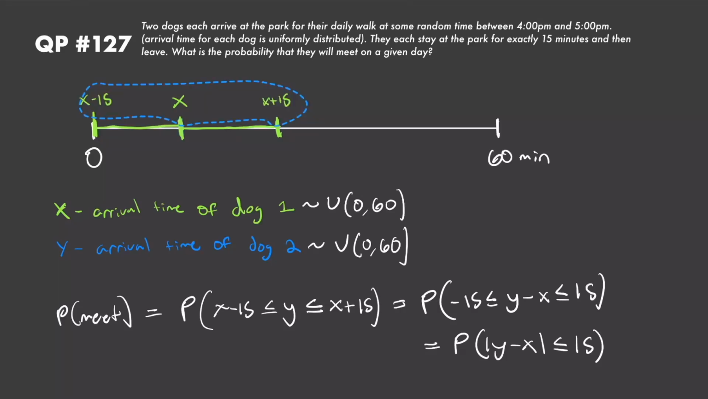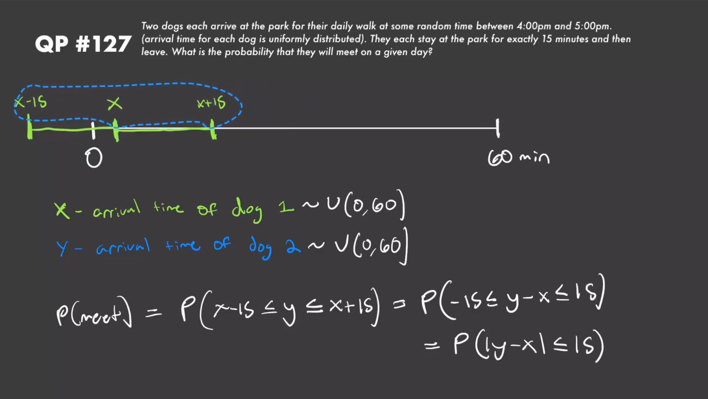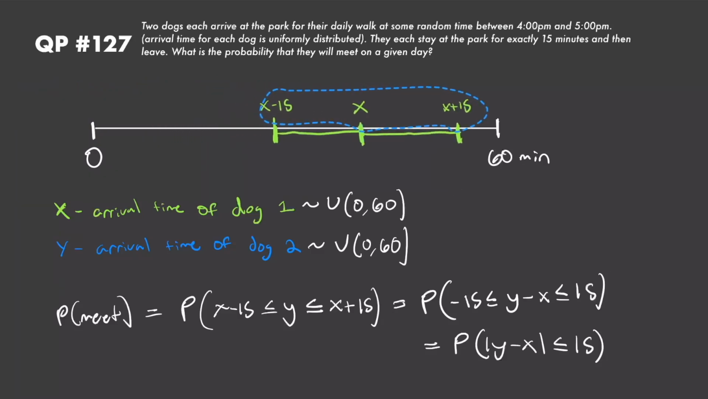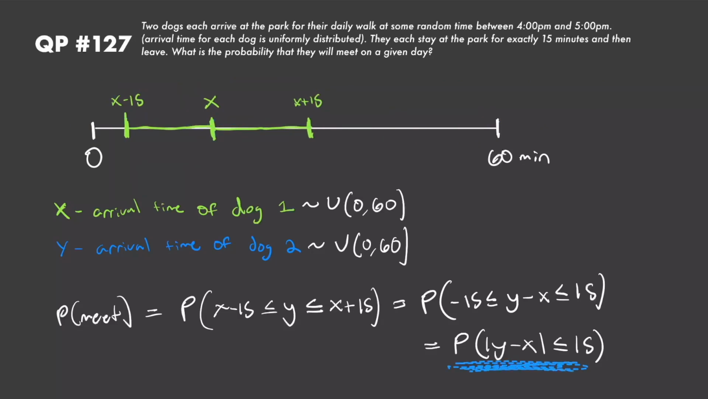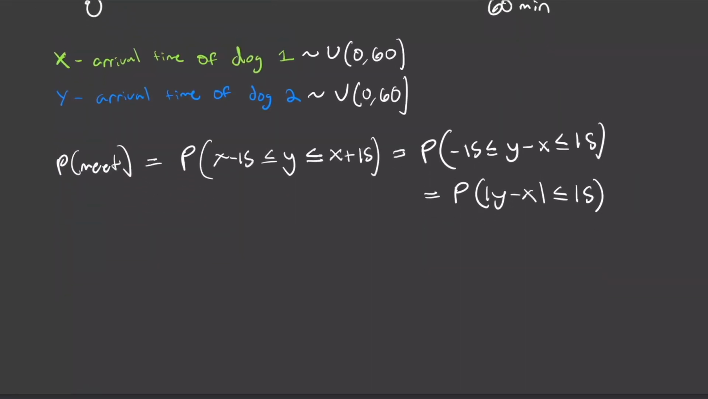So if we have X, X plus 15 and X minus 15, then if Y falls anywhere within this range, given that Y is between 0 and 60, then they're going to meet. So what is the probability of that? Well, it's just going to be the probability that the absolute value of Y minus X is less than or equal to 15. So now let's make a graph of this where we have X on the X-axis and Y on the Y-axis. This is what that would look like, where the arrival times of X and Y can only take values between 0 and 60. So now let's plot this function. The probability of the meeting is the probability Y is between the two lines X minus 15 and X plus 15.